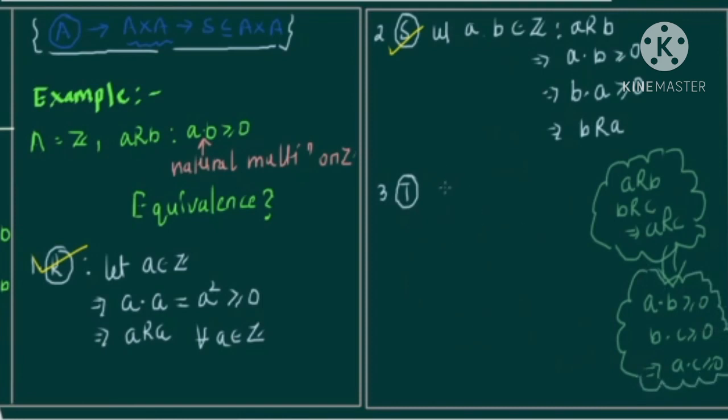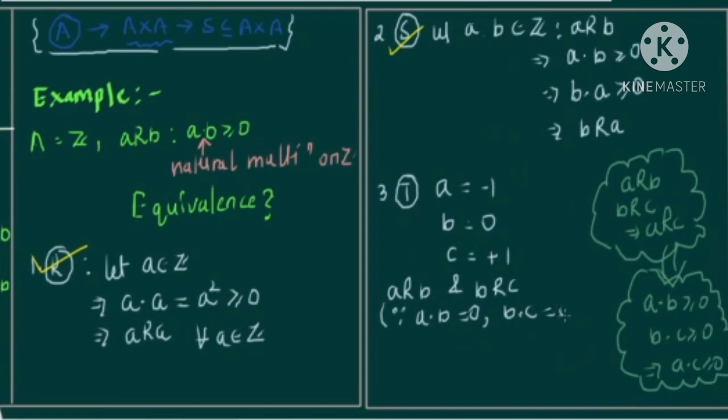But suppose I take A as -1, B as 0, and C as +1. Then A is related to B, this is true, and B is related to C, this is also true, because A dot B is 0 as well as B dot C is 0.